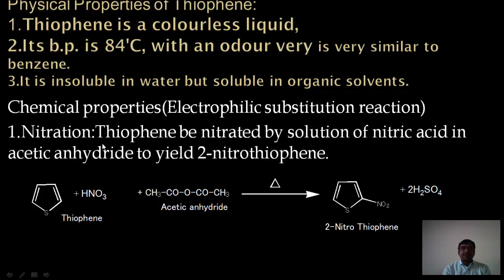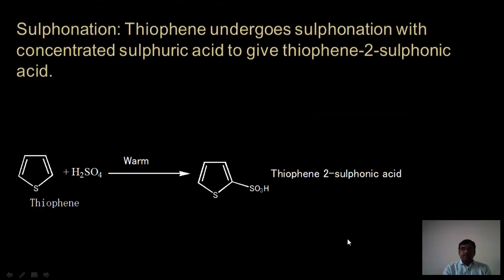First one is the nitration. Thiophene can be nitrated by a solution of nitric acid in acetic anhydride to give 2-nitrothiophene. For nitration, we are using here nitric acid and acetic anhydride. There is no need to use any other reagent, only simple heating, and we will get 2-nitrothiophene. Sulfonation, we are using here for the first time sulfuric acid. Earlier we have used sulfur trioxide. When thiophene reacts with sulfuric acid under warm condition, we will get thiophene 2-sulfonic acid.